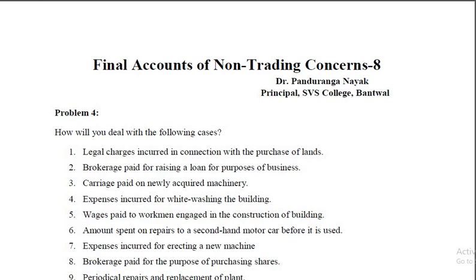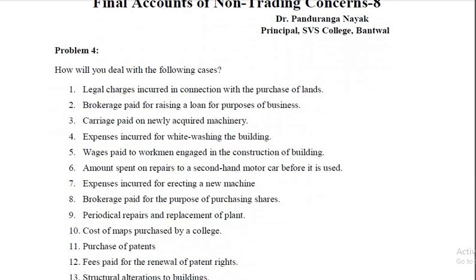So let me take up problem number 4. How will you deal with the following cases? How do you treat that? Legal charges incurred in connection with purchase of lands. See, any expenses incurred in connection with purchase of any asset, that is to be taken as capital expenditure.